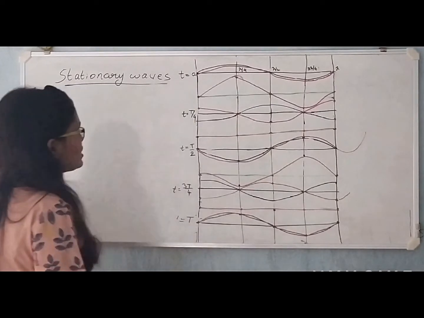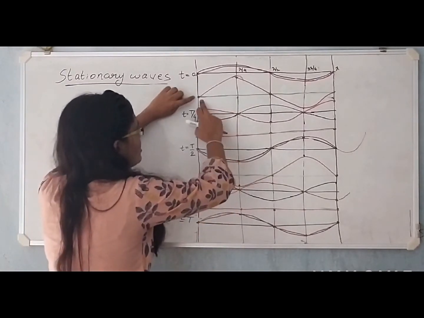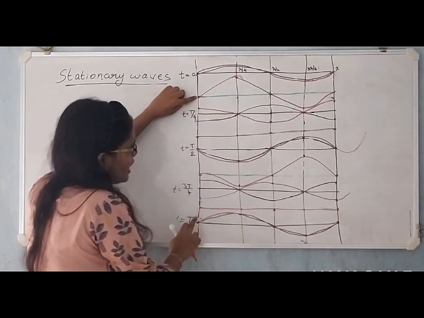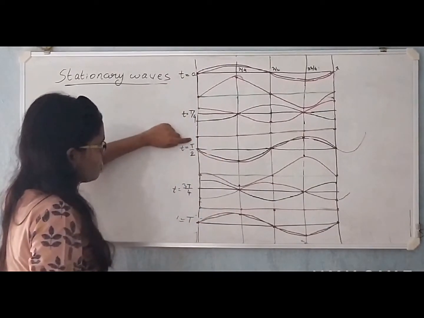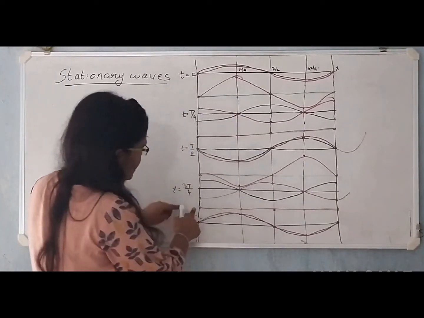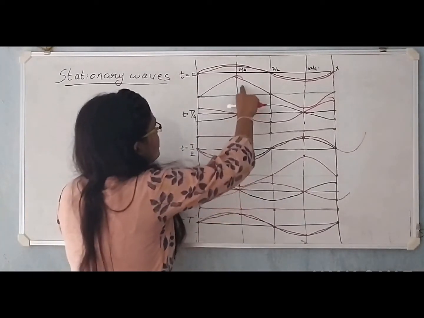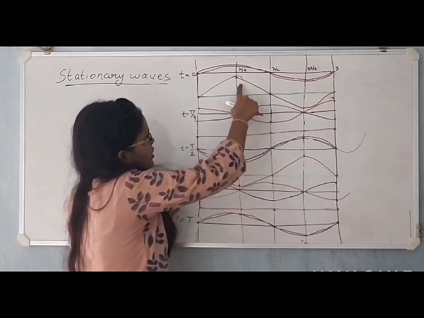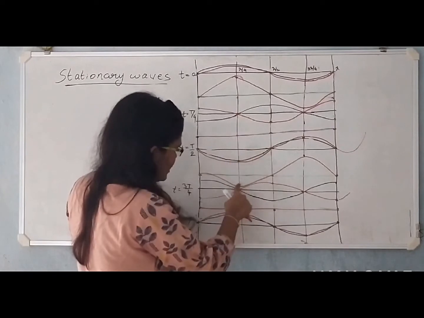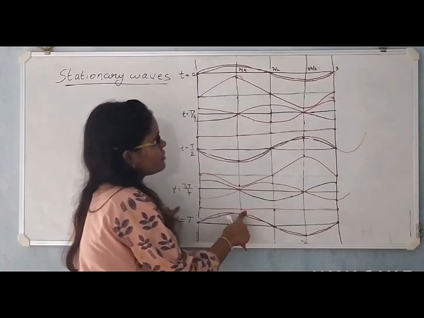Now, see, look at this point, the initial point. There is always a node at the initial point, okay? In all the cases, there is a node at the initial point. Now, let us consider this point, the second point. Here, initially there was a crest, then there is a node, then there is a trough, then there is a node.